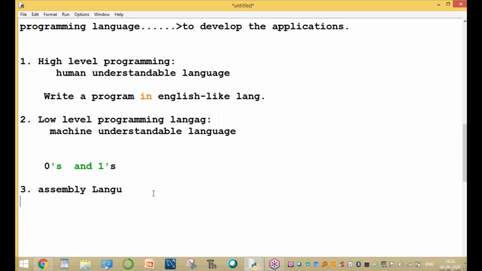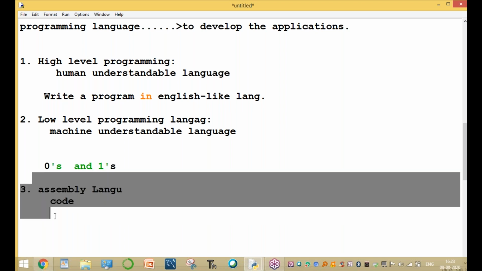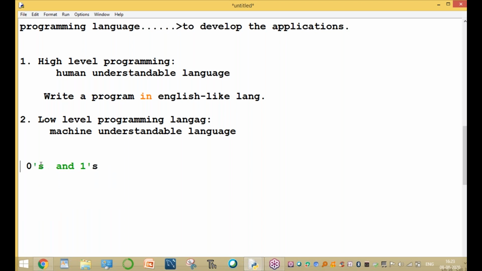Here we write a program only with codes: add code, subtract code, multiply code, divide code. These are written only for the coding system. Zeros and ones is the low-level language or machine-understandable language, and sometimes it is also called a binary language. These are the three kinds of programming languages.